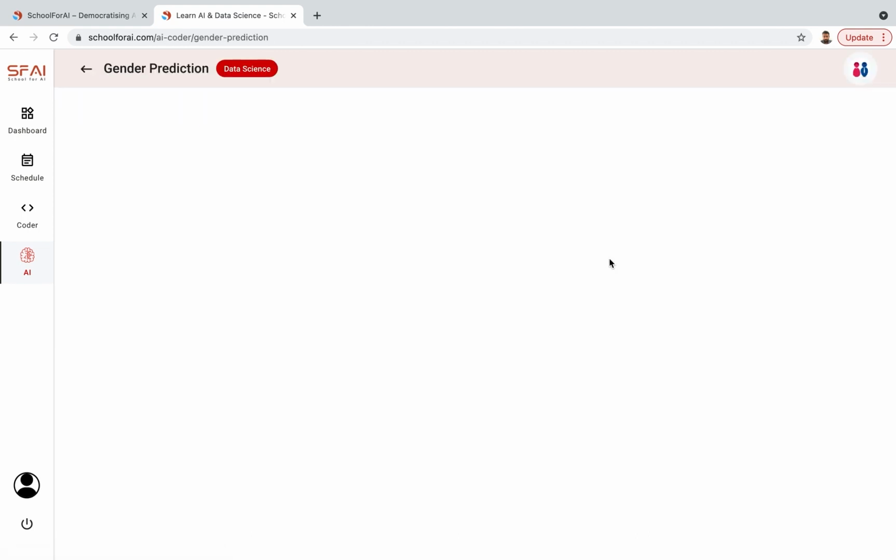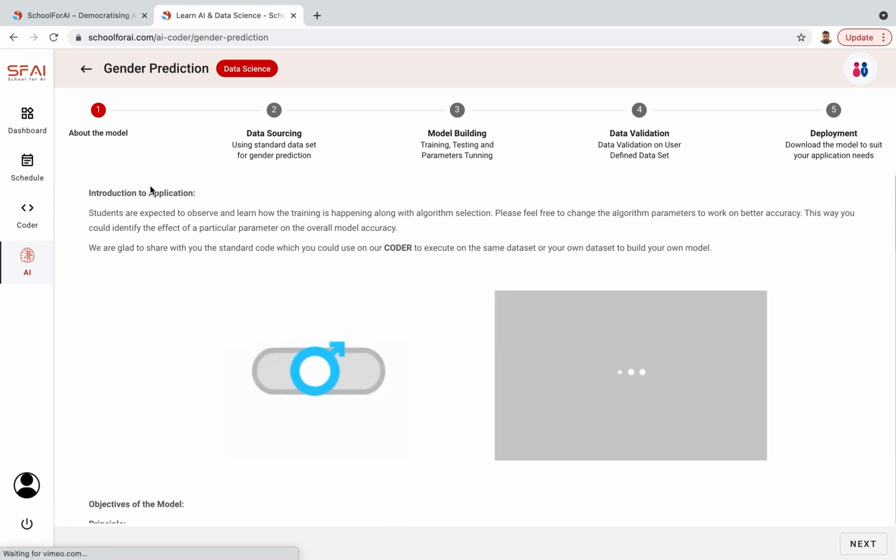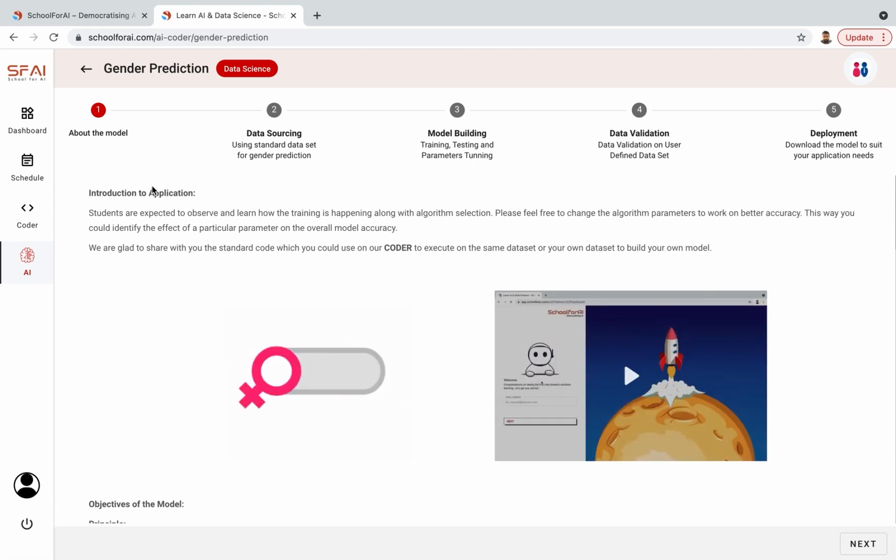Gender prediction is a simple, basic data science module where you could predict the gender of a person based on the physical parameters such as age and height.